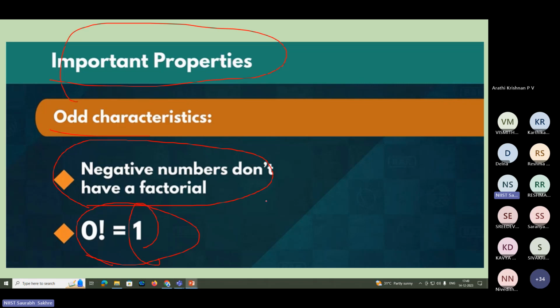Why will it be 1? Because 0 itself is an option. 0 itself is one option. So one option means that's why 1. Factorial of 0 will be 1. Okay, so these two things you have to keep in mind.